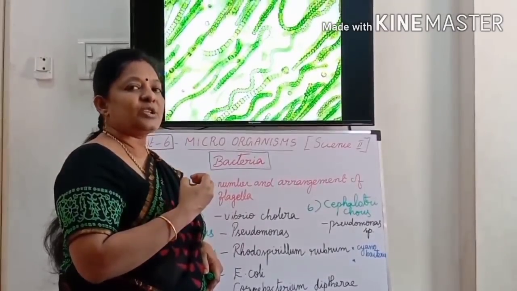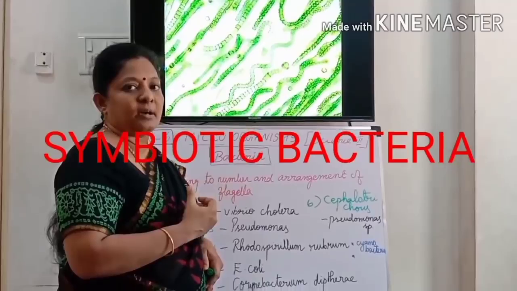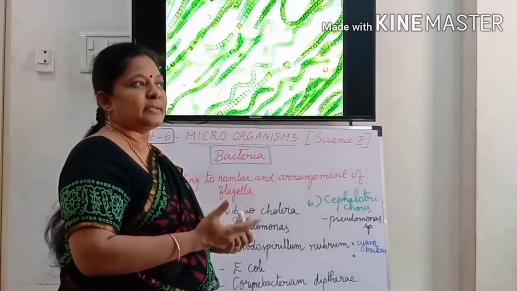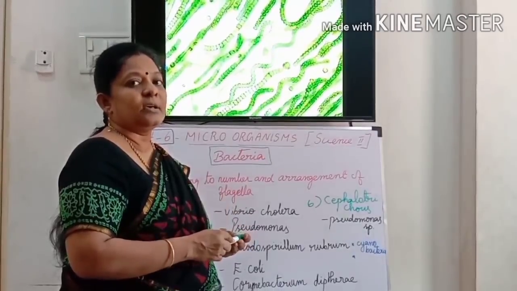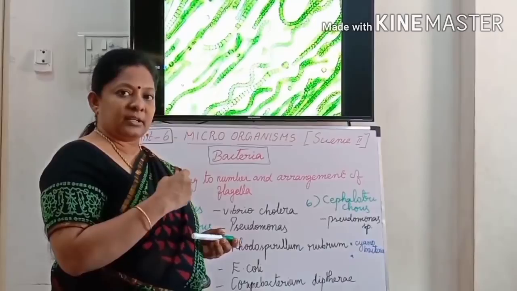They show a symbiotic relationship, so they are called symbiotic bacteria. If you studied some lessons, like agriculture related lessons, some symbiotic bacteria help in the fixation of nitrogen.